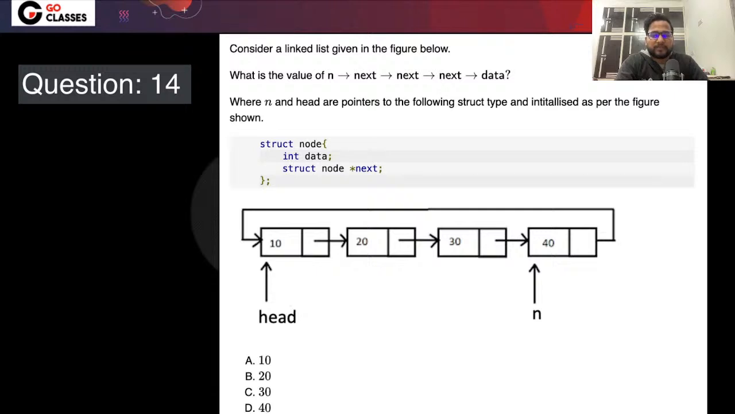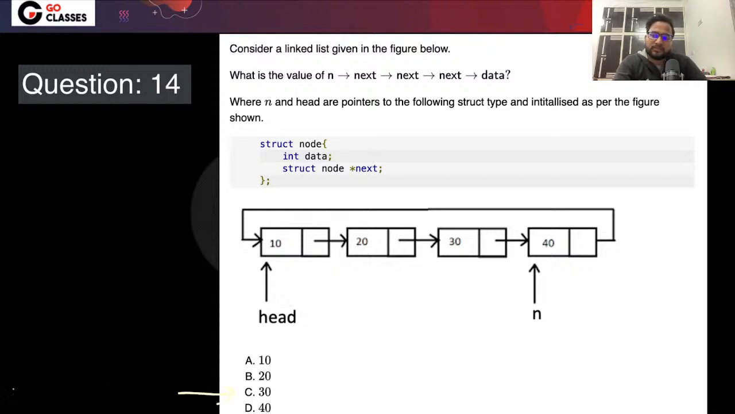Now let's move to the next question. What was your answer to this question? Tell me. Okay, so some of you have got 30. Basically 30 is the correct answer. 30 is indeed the correct answer.